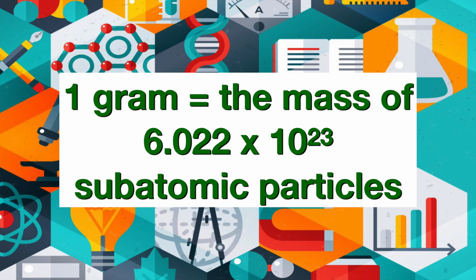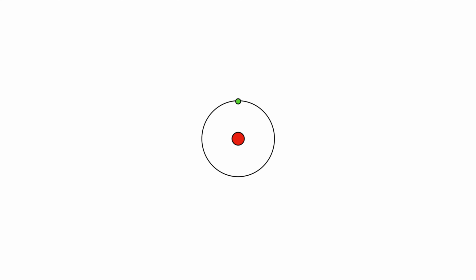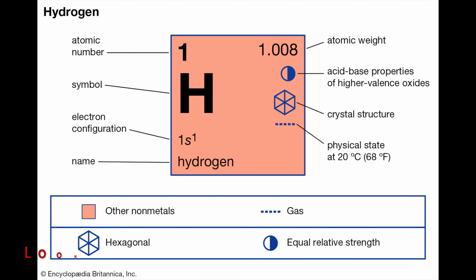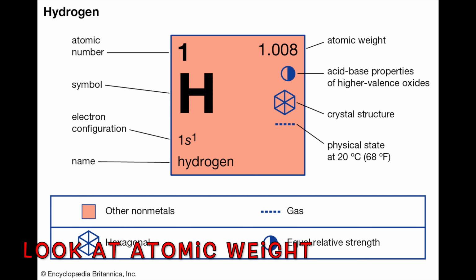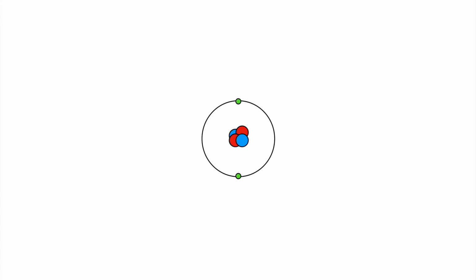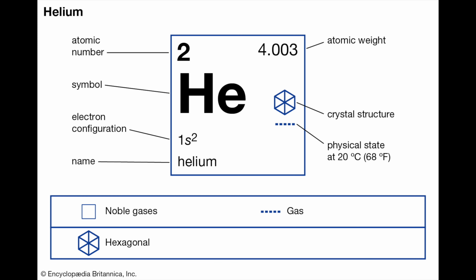A gram is the mass of 6.022 times 10 to the 23rd subatomic particles. This is called a mole, and it's just a number, like dozen, but a really huge number. Most hydrogen atoms are composed of just a single proton and an electron, but remember, we ignore the mass of the tiny electron. If you look, the mass of hydrogen is approximately 1. Helium contains 2 protons and 2 neutrons, and its atomic mass is approximately 4. This mass is derived from what if we had a mole's worth of these atoms?